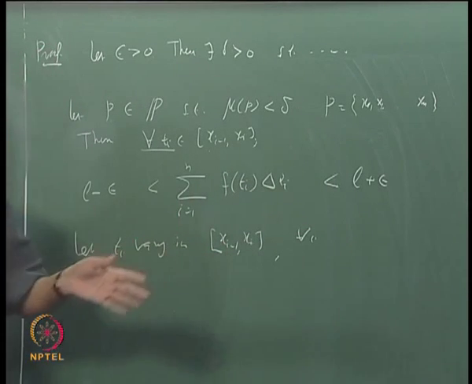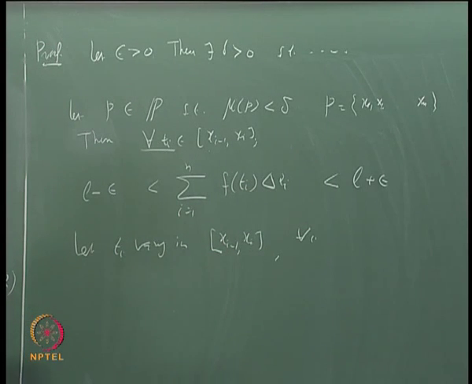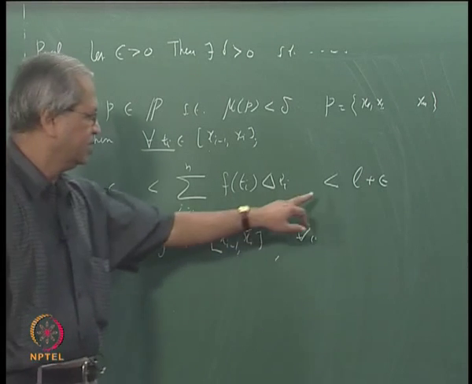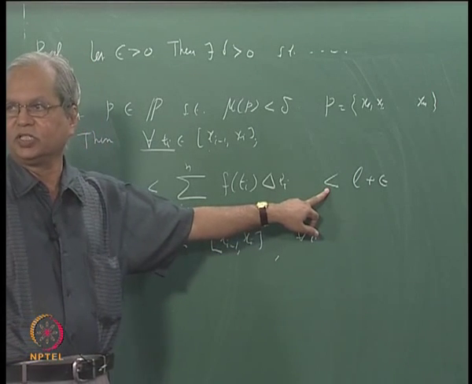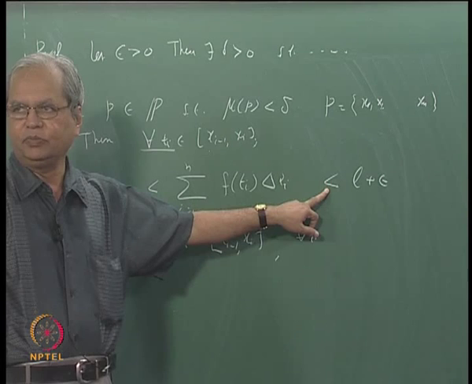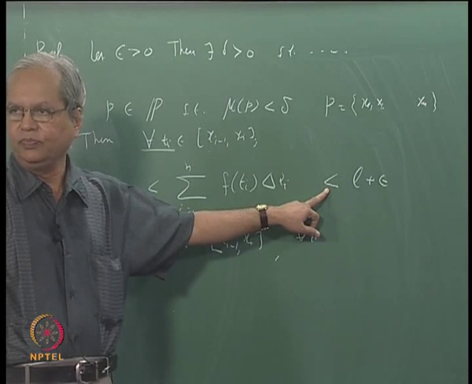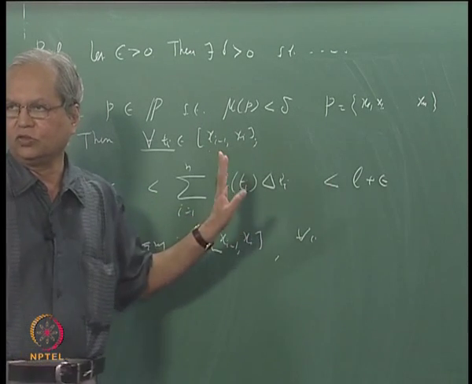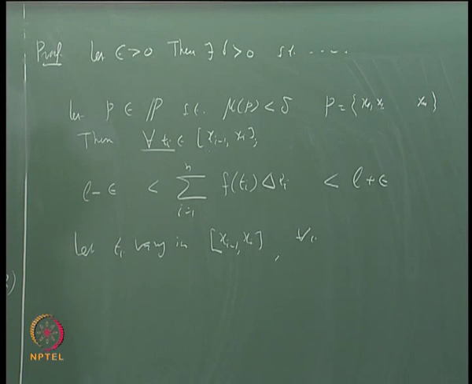So their supremum also must be, in fact, the only thing that will happen is that when we take the supremum, this inequality may not remain strict. Instead of less than, you may have to replace it by less than or equal to. Similarly here. Is that clear?